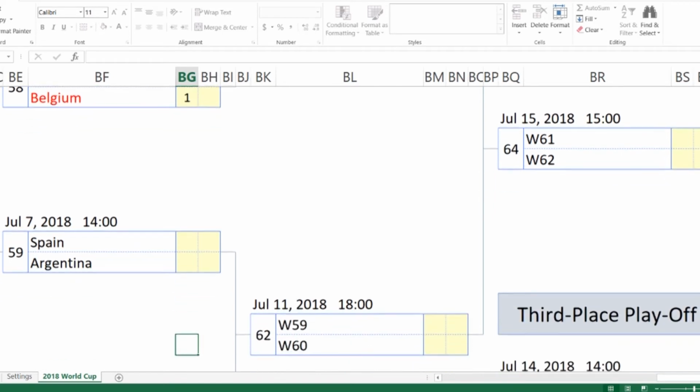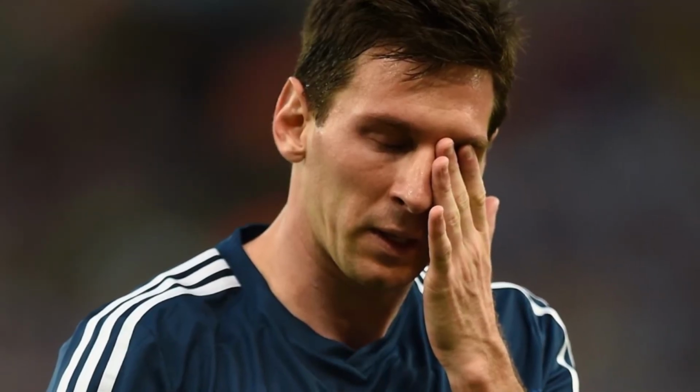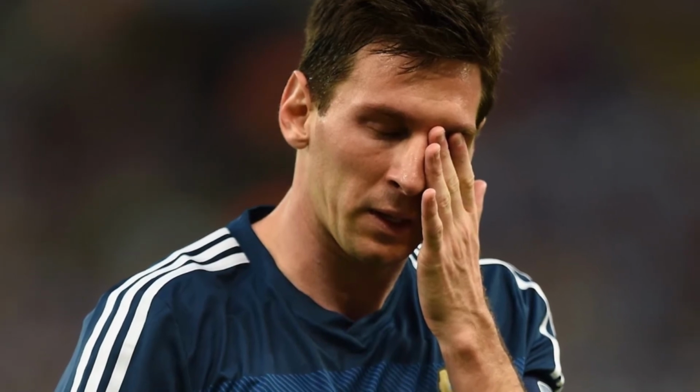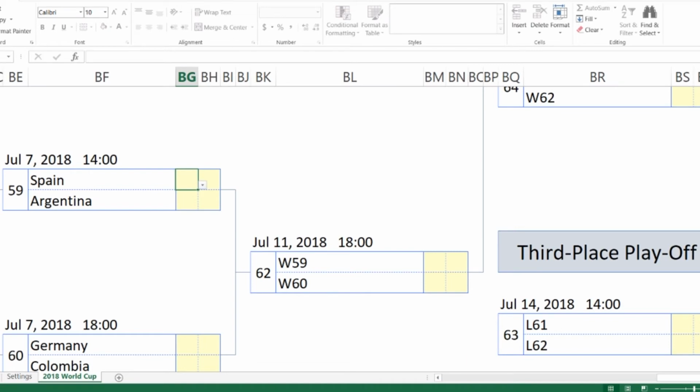Now this is going to hurt a little bit because I'm a big Messi fan. I love Lionel Messi, but don't get me wrong, I also love Ronaldo. Why can't I like both? But with Argentina having lost the Copa America twice and the World Cup, this is probably Messi's last World Cup. I just don't see it. And honestly, Spain beat Argentina 6-1, even though they were missing some of their key players. Just the way that Spain plays, I think they're going to beat Argentina.